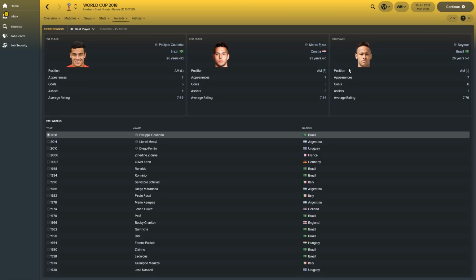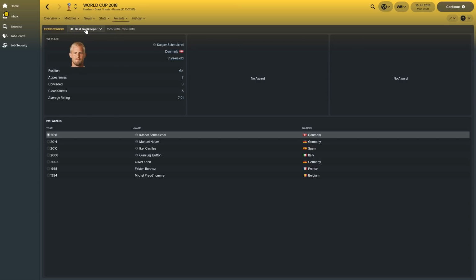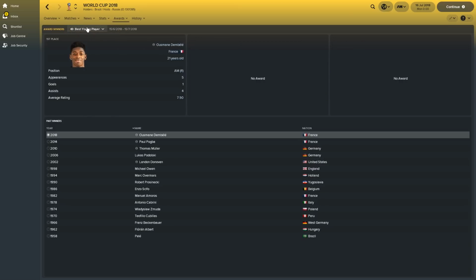So these are the award winners. Coutinho, best player of the tournament, with Marco Pacha of Croatia finishing second and Neymar third. Best goalkeeper went to Kasper Schmeichel of Denmark. Best young player went to Ousmane Dembele of France. He seems to do very well on Football Manager in the World Cups, all the experiments they have done. He seems to feature more than Mbappe, actually.